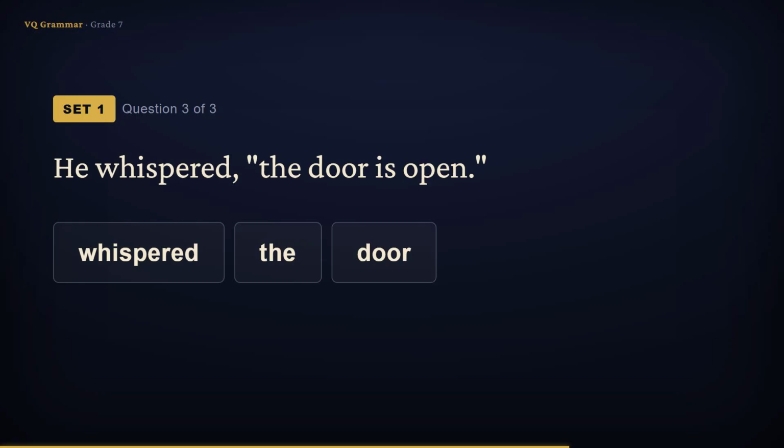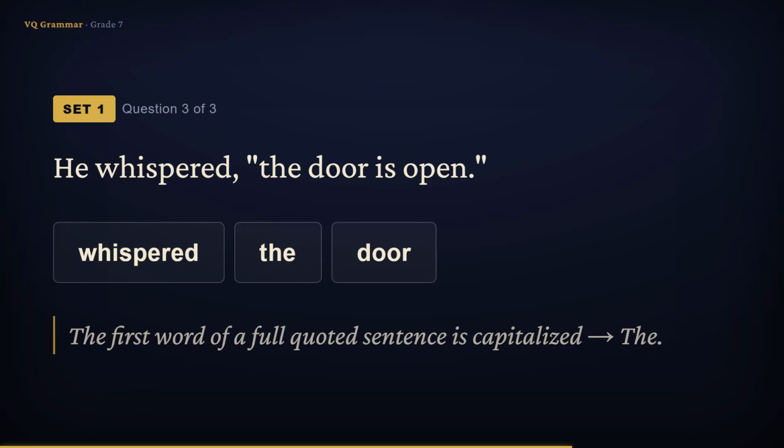He whispered, "the door is open." Which word needs a capital? Inside the quotation marks is a complete sentence: the door is open. The first word of a quoted sentence gets a capital, just like any sentence. So the word the should become a capital T. So the answer is the.